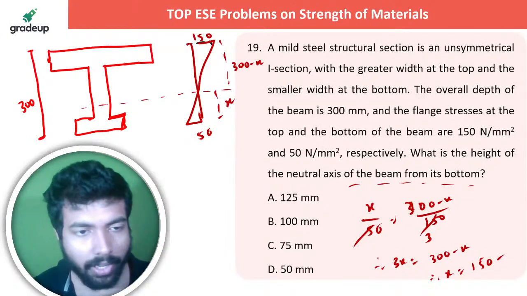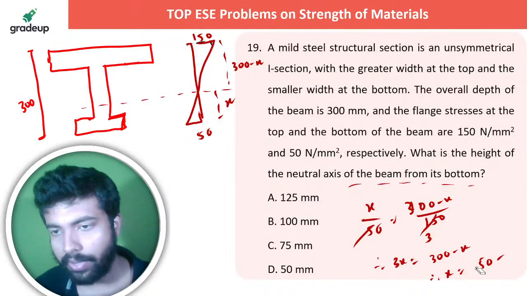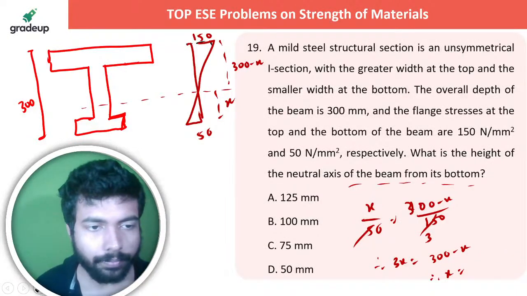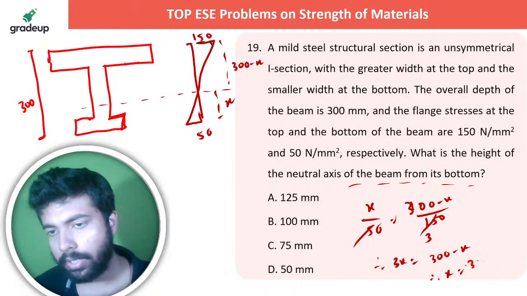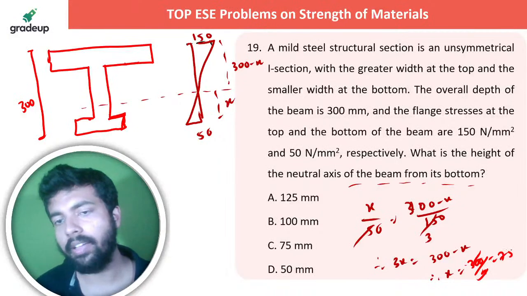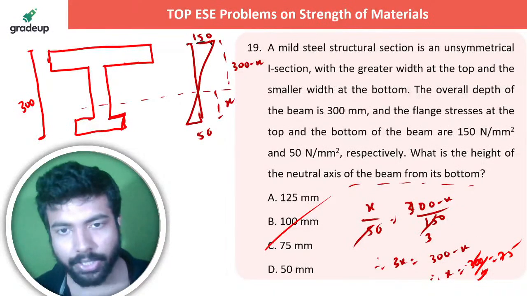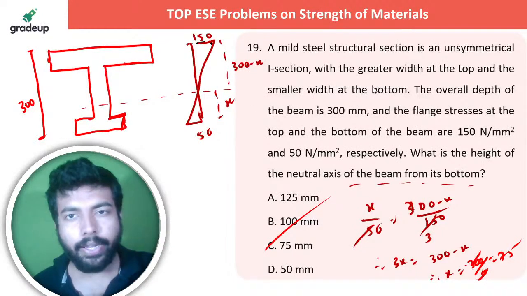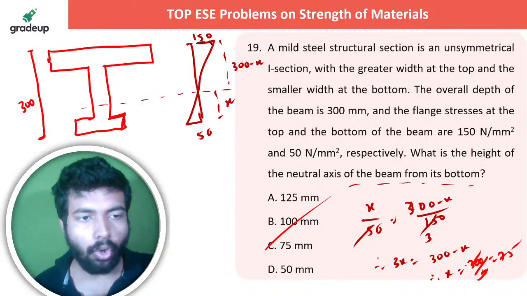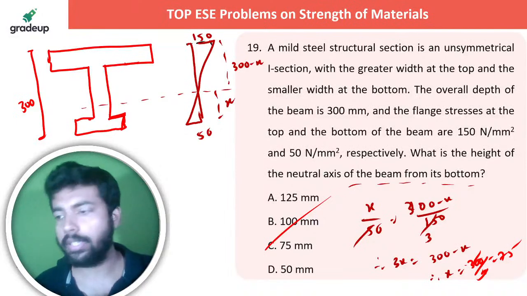X equal to 75. X equal to 4x, 300 by 4, that is 75. So I hope everybody has got it. Let me know in the live chat section. And today's homework question is coming very soon.